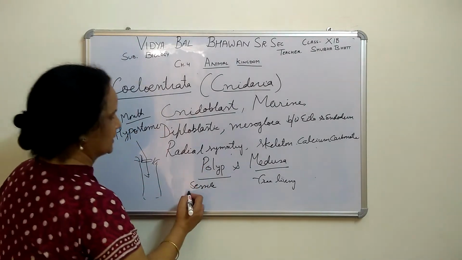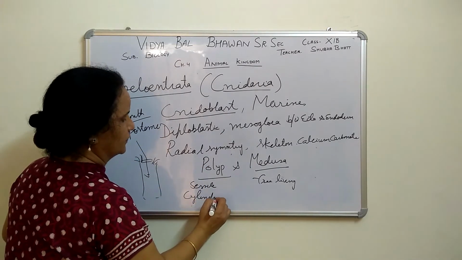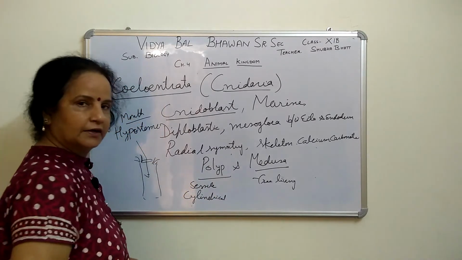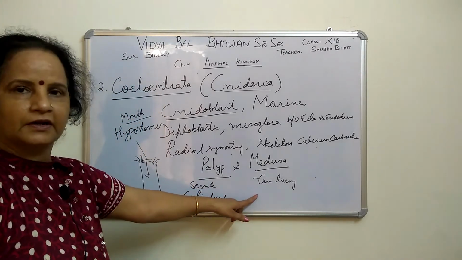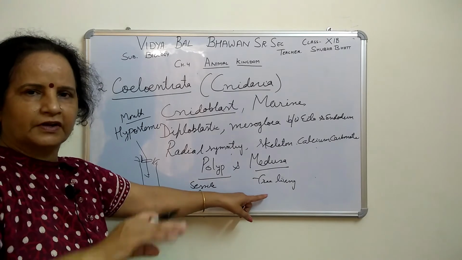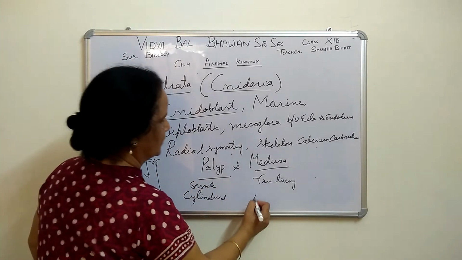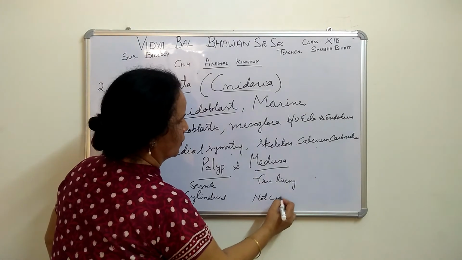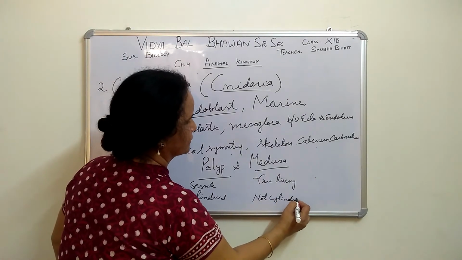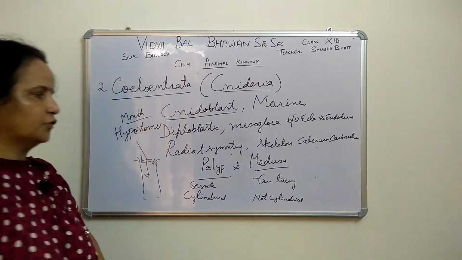While the body is cylindrical in this case, in that case it is not cylindrical. Here, radial means spherical, you can say, but not a cylindrical body. You can write: not cylindrical. Right. So these are the two forms.